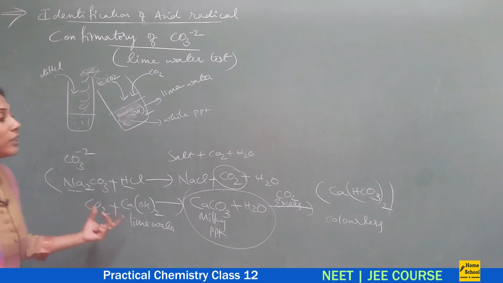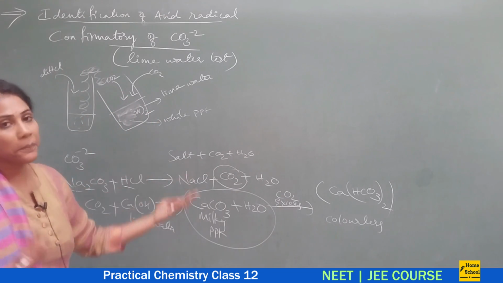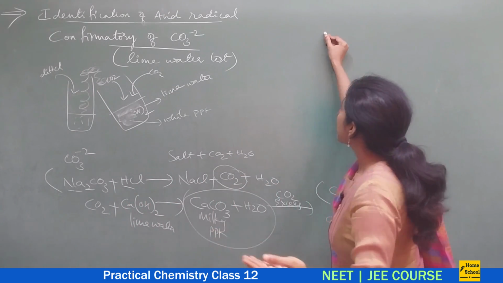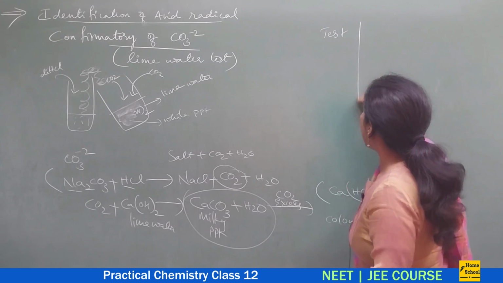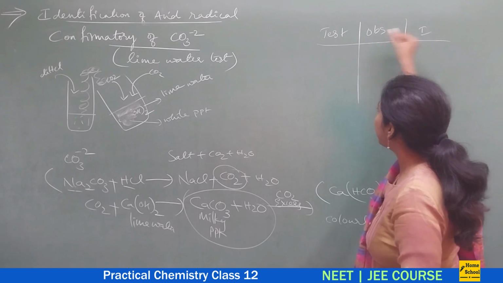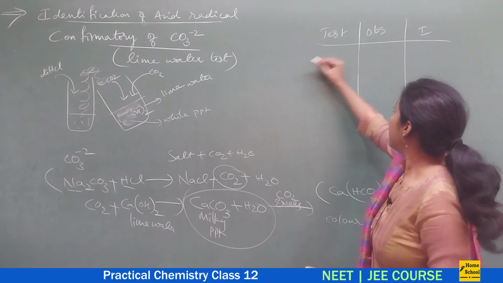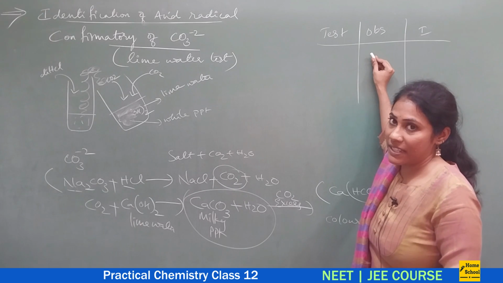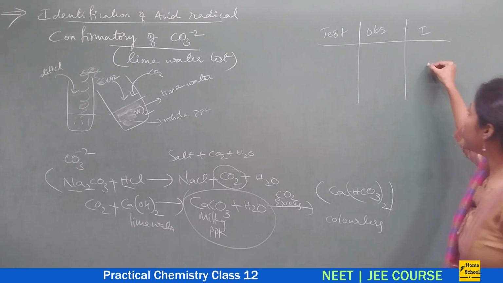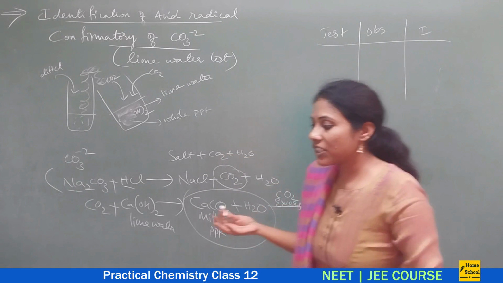For your practical examination, if you just remember what color change and what precipitate, that would be fine. You will actually write in this pattern: test, observation and inference. In the test column, you take a salt and add dilute HCl. The observation is brisk effervescence. Then you pass it to calcium hydroxide solution. What do you get? A white precipitate. If you mention the reaction in words, it is enough.